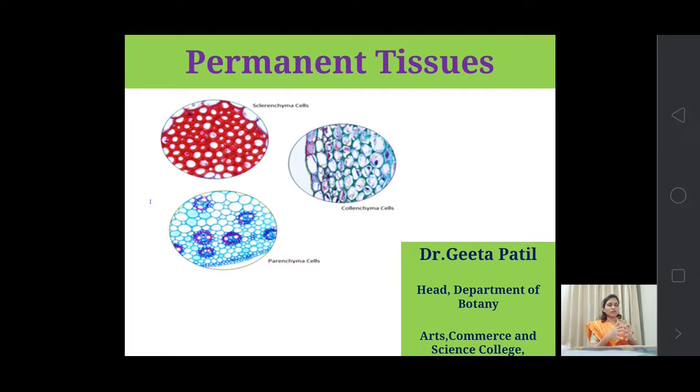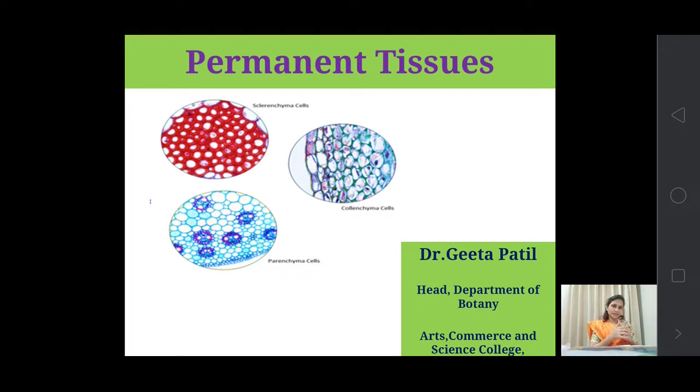What is this permanent tissue? This group of cells which lose their ability to redivide form a group to perform a particular function. They gain a particular structure. That group of cells is known as permanent tissue, or you can say the mature tissue.